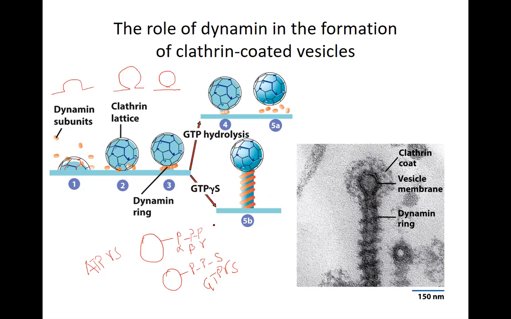Rather, the membrane keeps growing and growing, as you can see in this corner over here. The dynamin does not have the energy to pinch it off. So you end up with a structure like this that you can see on the right-hand side. This was a very cool experiment showing that the breakdown of GTP is actually necessary for the pinching off of these vesicles for their release.